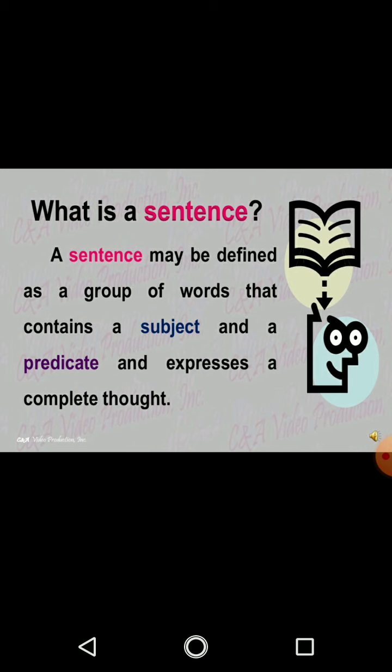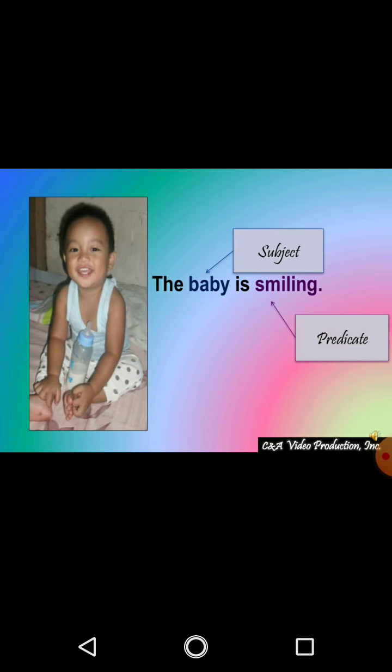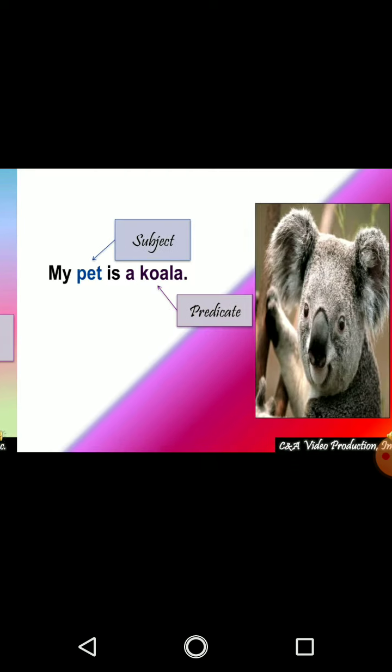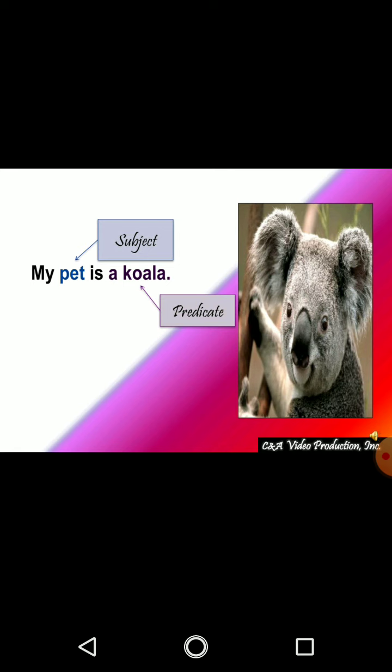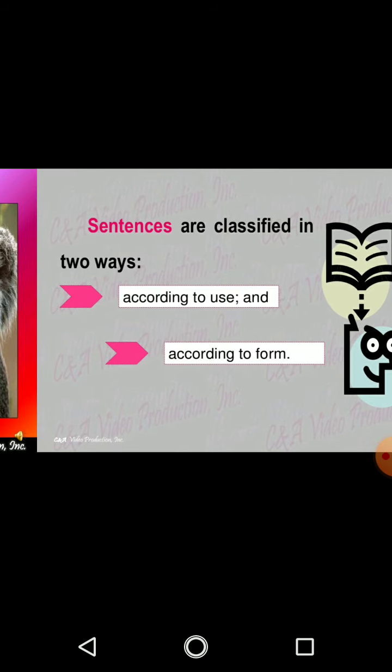Now, to understand in a better way, let's take one example. Can you read this sentence: the baby is smiling? In this, baby is the subject and is smiling is the predicate. It means, what is the baby doing? The baby is smiling. The predicate is describing what the subject is doing. Let's take another example. My pet is a koala. In this, pet is the subject and is a koala is the predicate. It means, what is all about the pet? The pet is a koala. The predicate is explaining what the subject is all about.